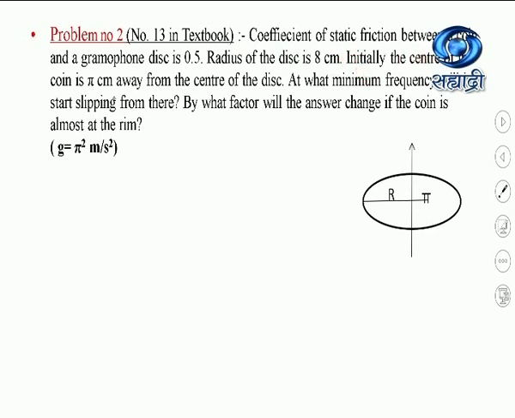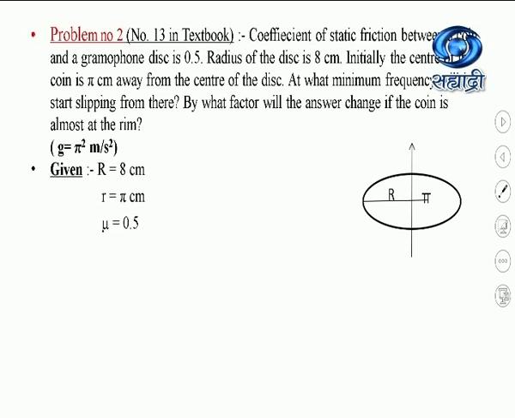Initially, the center of the coin is pi centimeter away from the center of the disc. At what minimum frequency will it start slipping from there? By what factor will the answer change if the coin is almost at the rim? You are given g equal to pi square meter per second square.